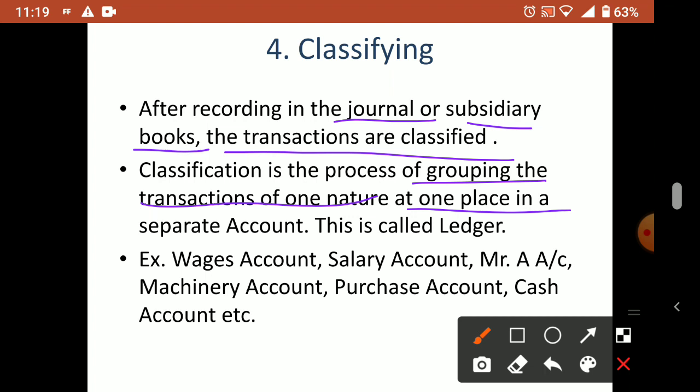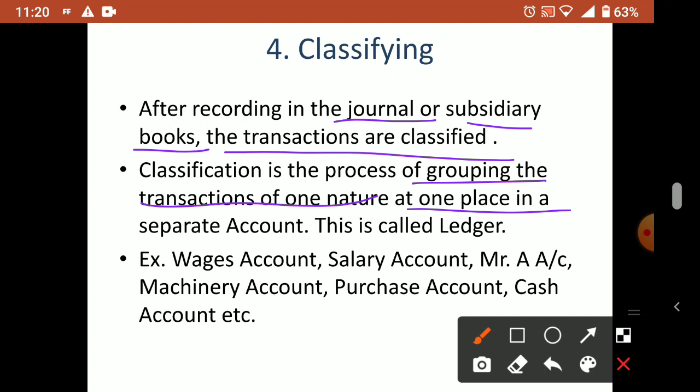Today if I purchased 5 times, those 5 purchases I can put under one heading, purchase account. Suppose in the morning at 9 o'clock I sold goods, then at 10 o'clock, 10:30, 11 o'clock I sold goods, so many times in one day. Instead of writing sold goods always, you can take it to a single account, that is the sales account.